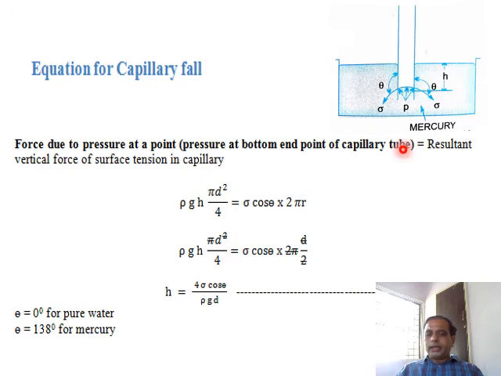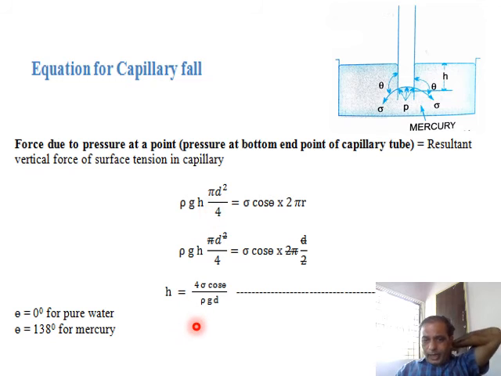How to calculate it? We should know the weight of the fluid below the free surface of the container, H. What is the weight of this fluid here, that we have to calculate.